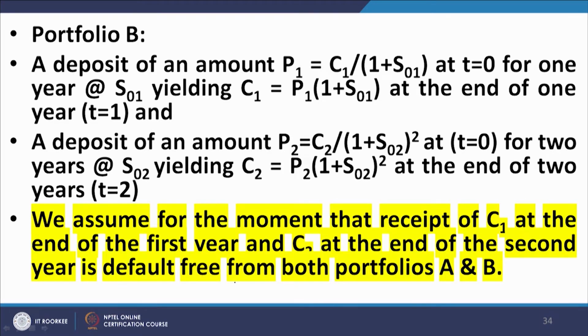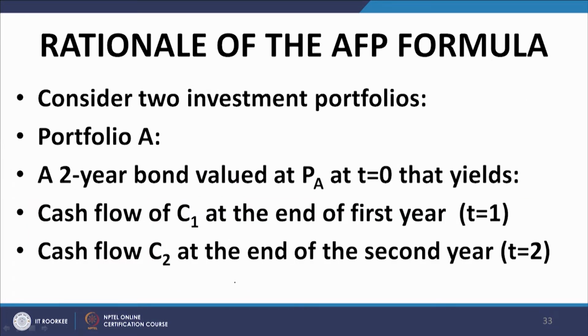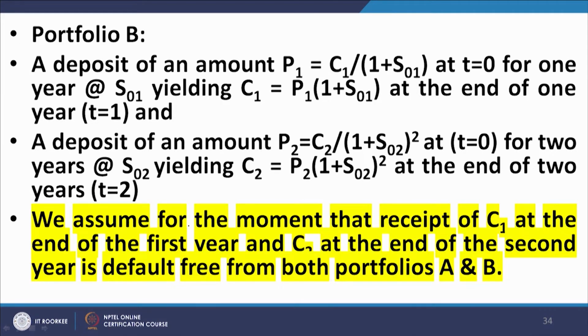We construct another portfolio, B. Portfolio B comprises two deposits. What are those deposits? A deposit of an amount P1 equal to C1. What is C1? C1 is defined here. So, what is P1? P1 is equal to C1 divided by 1 plus S01.